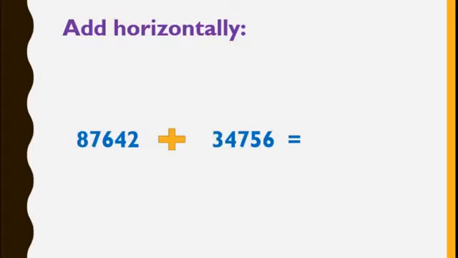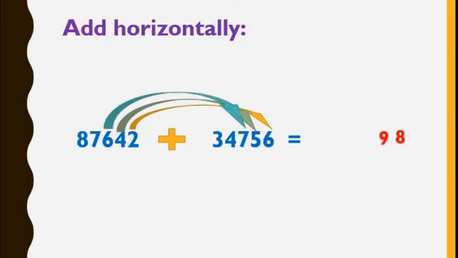Now dear students, add horizontally. You know this. We will do this. Here in the units place 2 and 6 are there. That is 2 plus 6 is 8. And in the tens place 4 plus 5 is 9. In hundreds place 6 plus 7 is there. That is nothing but 13. So 3 I will write here. 1 is carried over.